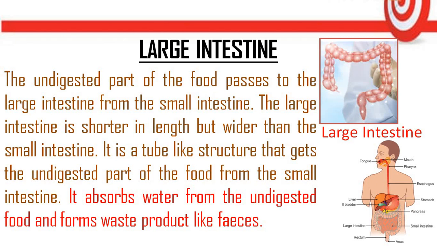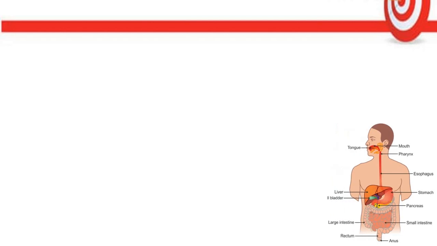It is also a tube-like structure that gets the undigested part of the food from the small intestine. Thus, whatever is remaining in the small intestine after the absorption by the blood, all those undigested parts of the food pass into the large intestine, because the large intestine is the organ which absorbs all the water from the undigested food. After the absorption of water, the waste product which remains in the large intestine is known as the feces. So see in the picture, after the large intestine, two more parts are remaining, that is the rectum and anus.